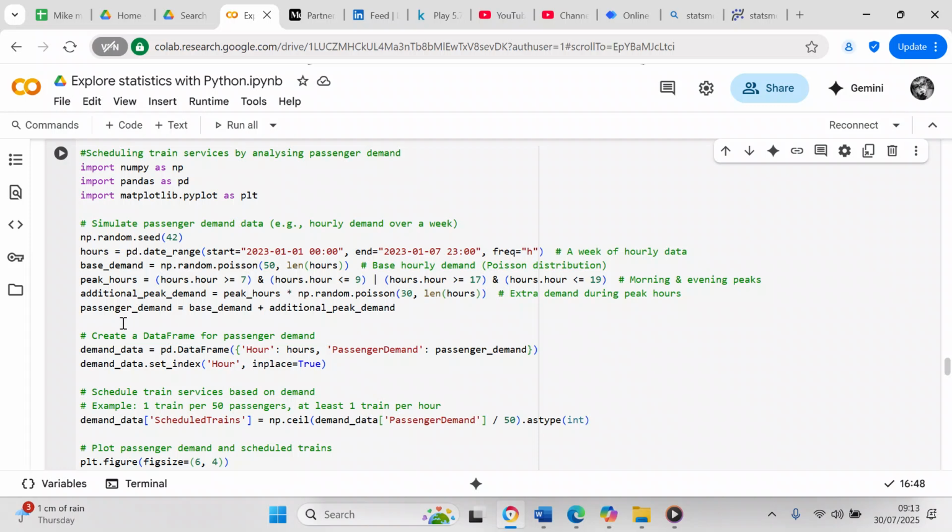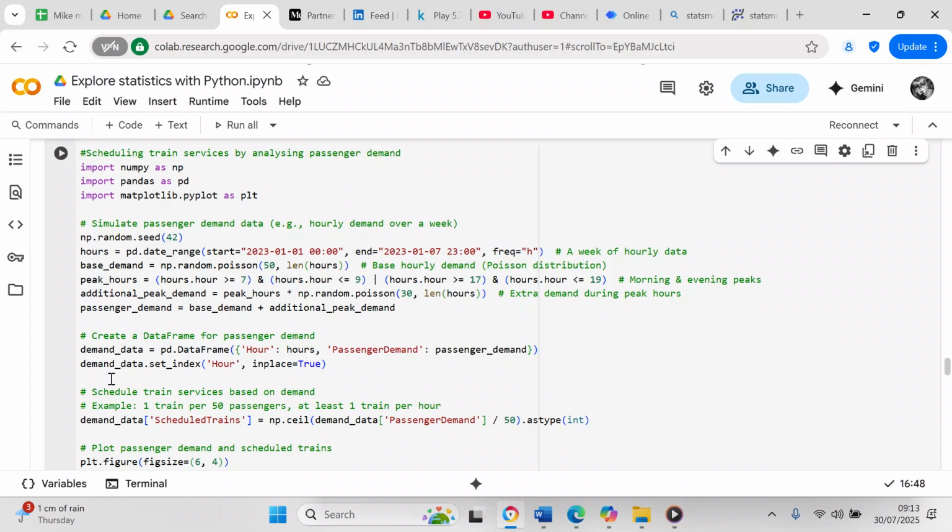So that's morning and evening peak values. Additional peak demand equals peak hours times np.random.poisson, brackets 30, comma, len(hours). So that's extra demand during peak hours. And passenger demand equals base demand plus additional peak demand.